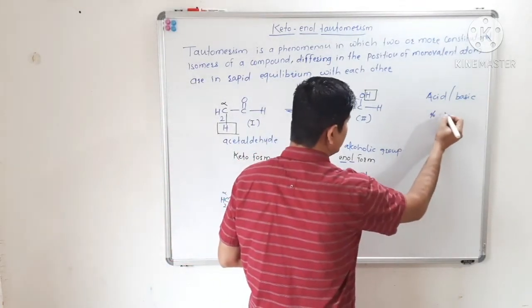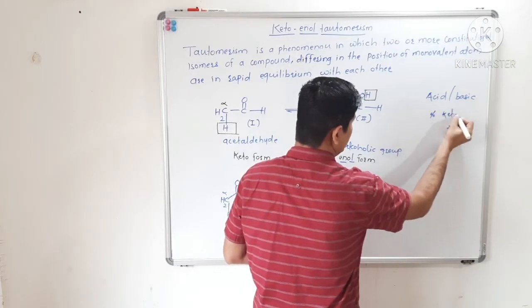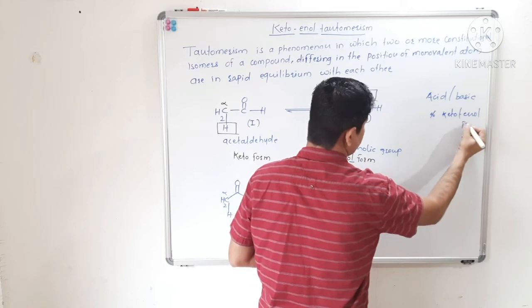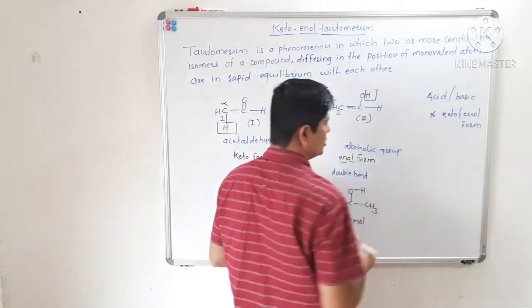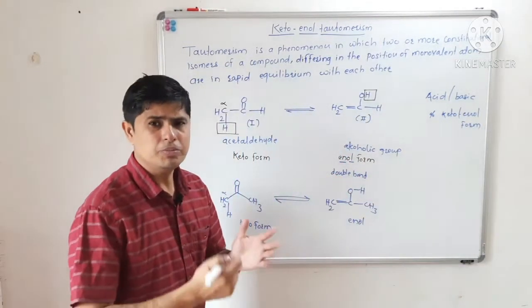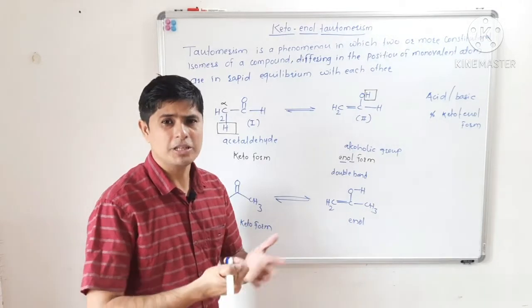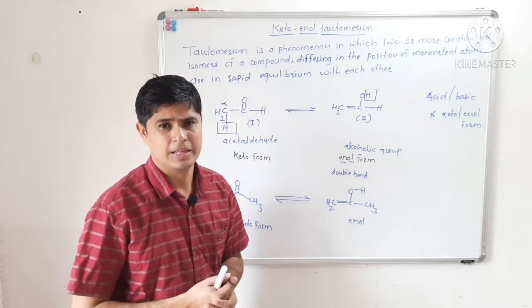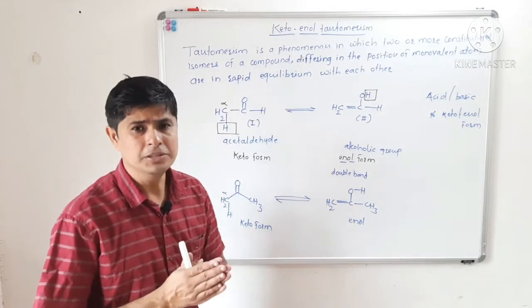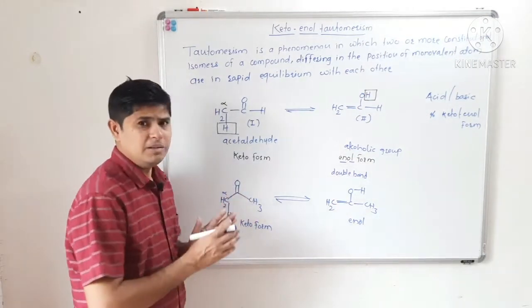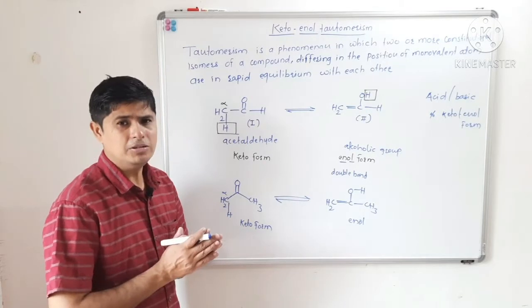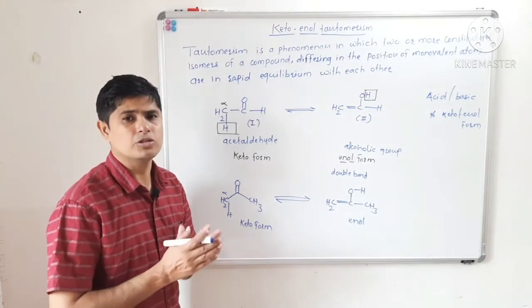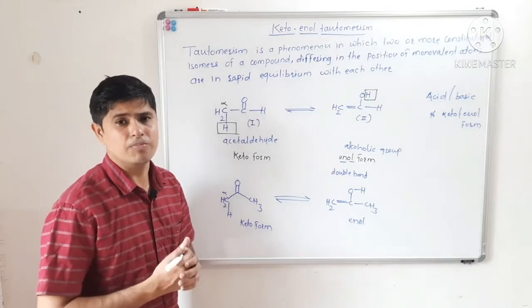Now the second question is the percentage of keto and enol forms. That means, which form is more stable? Is the keto form more stable or the enolic form? The answer is that in most compounds, the keto form is more stable as compared to the enolic form.